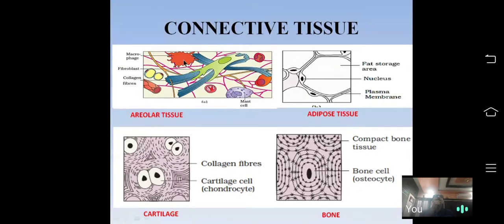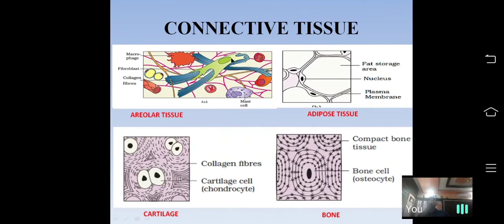Five different types of cells are present in areolar connective tissue. This is macrophage. It is a type of WBC. Its main function is defense. It engulfs any foreign harmful microbes. Then another cell, fibroblast cell.